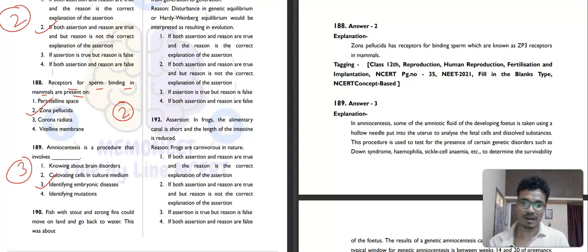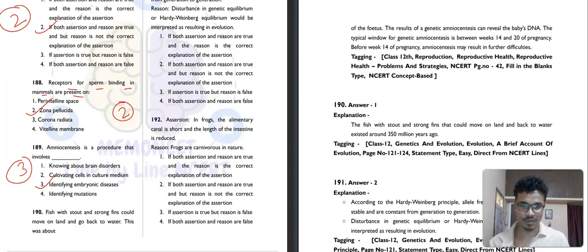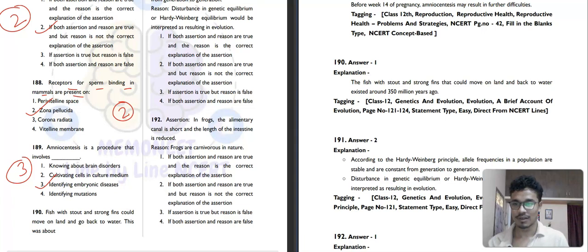Then question number 190. Don't get confused that it is saying identifying mutations. You can't identify that. But chromosomal disorders, like Down syndrome, you can identify, and those are the embryonic diseases. Okay, that covers all.